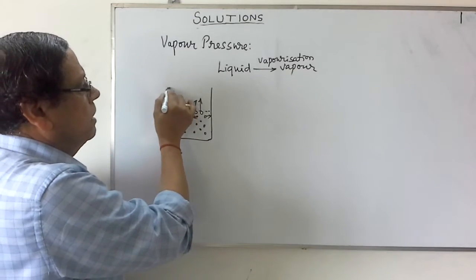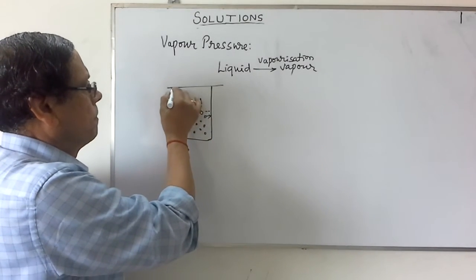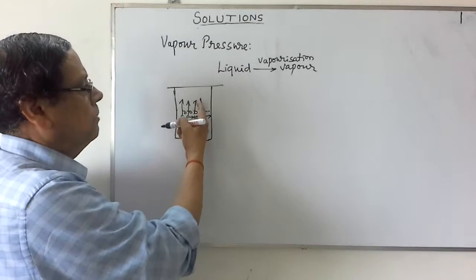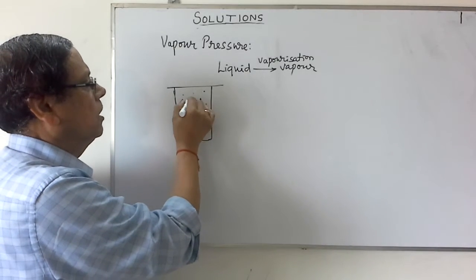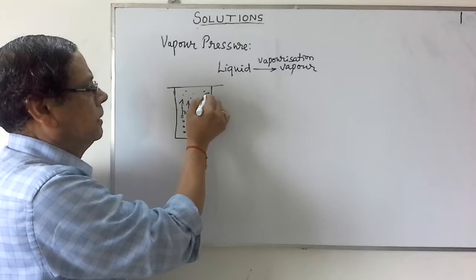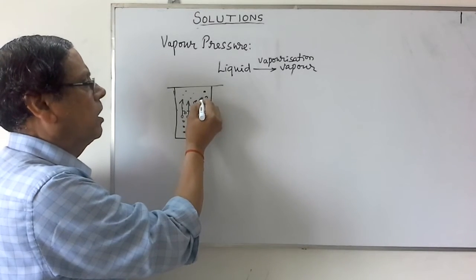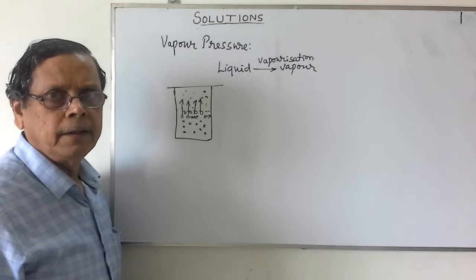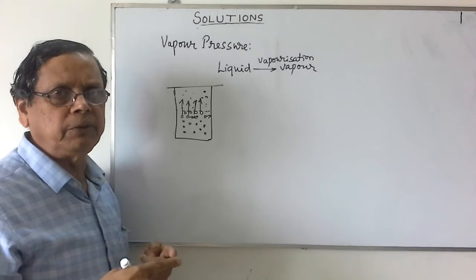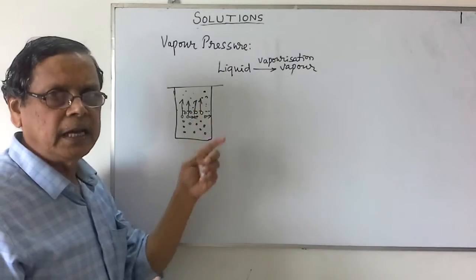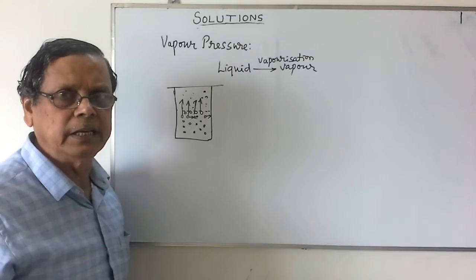Assume that this vessel is now closed, so that the molecules in the vapor phase are not allowed to escape. Then again the molecules in the vapor phase will be colliding with one another, so there is an exchange of energy.